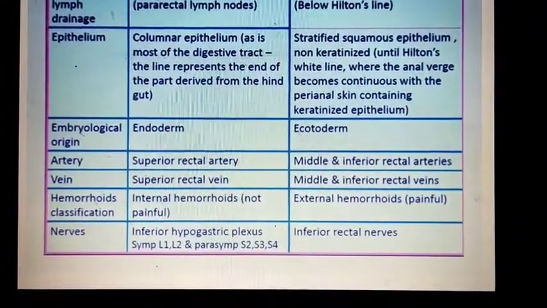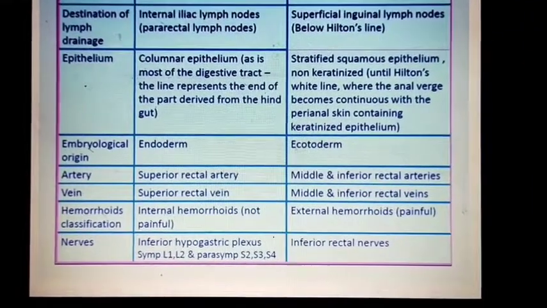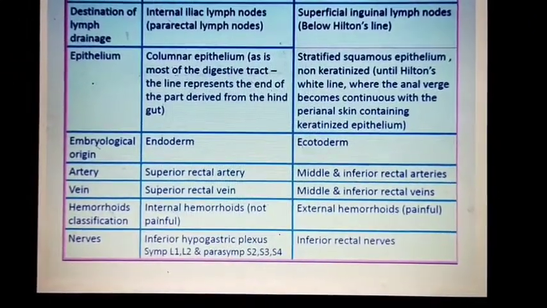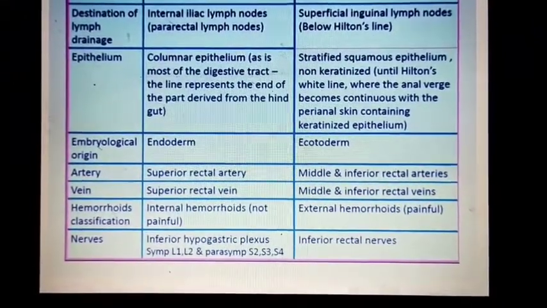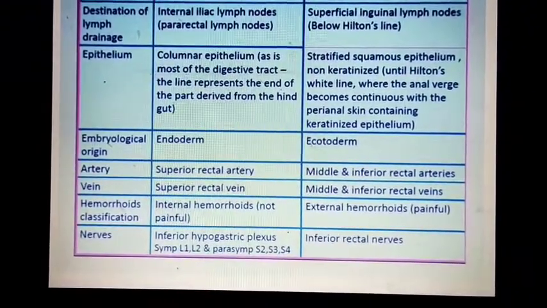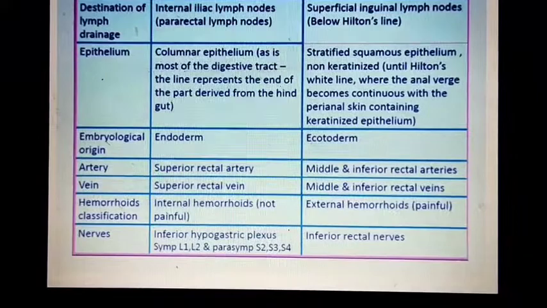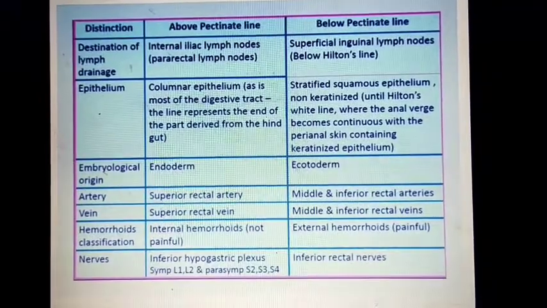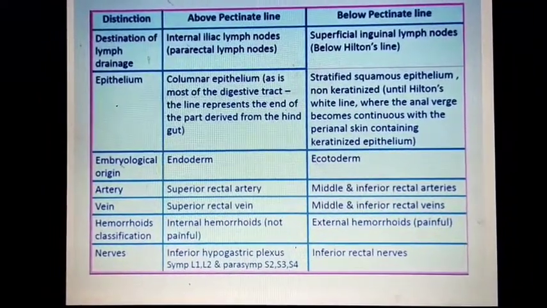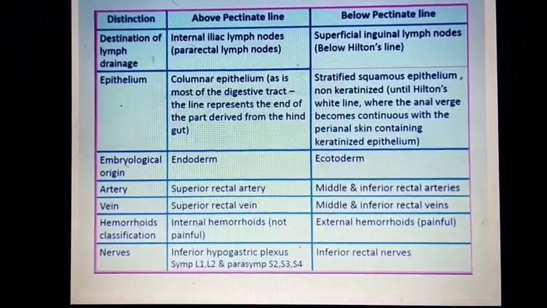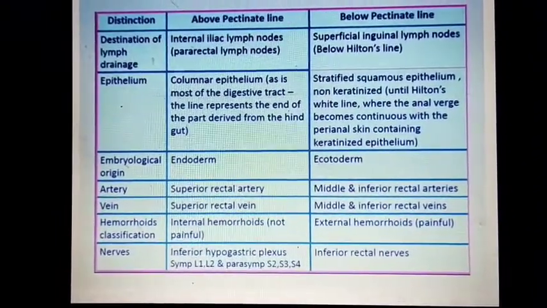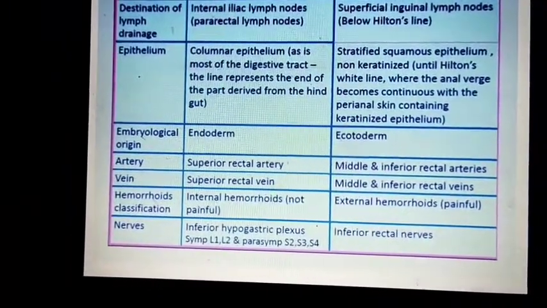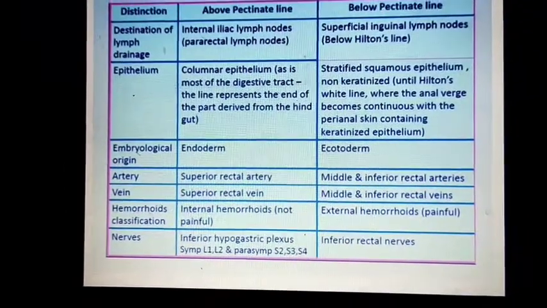Embryological origin: above is from the endoderm, and below is from the ectoderm. Artery: the superior rectal artery above, and the middle and inferior rectal arteries below. Vein: the superior rectal vein, and the middle and inferior rectal veins. Hemorrhoid classification: above the pectinate line are internal hemorrhoids. They are not painful because of the visceral nerve supply. Below the pectinate line are external hemorrhoids. They are painful because of the somatic nerve supply. The inferior hypogastric plexus supplies sympathetic fibres from L1, L2 and parasympathetic fibres from S2, S3, S4. Below there is the inferior rectal nerve.